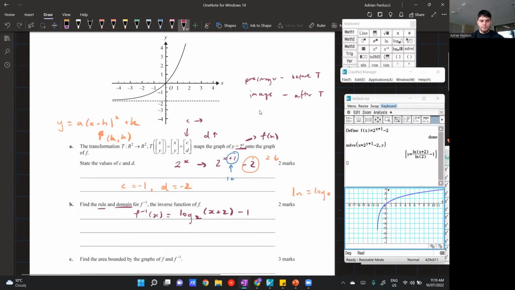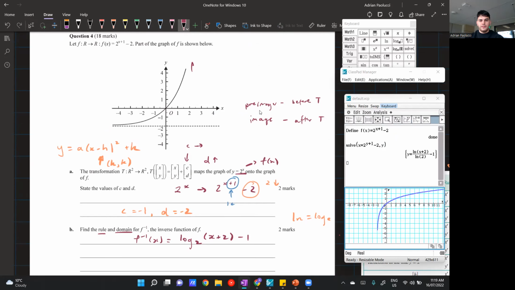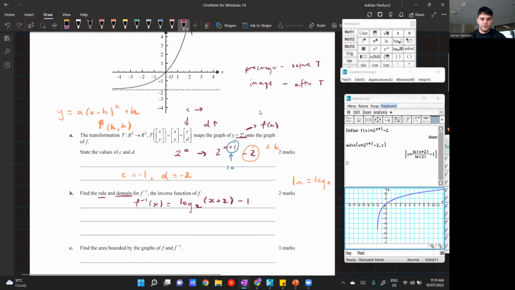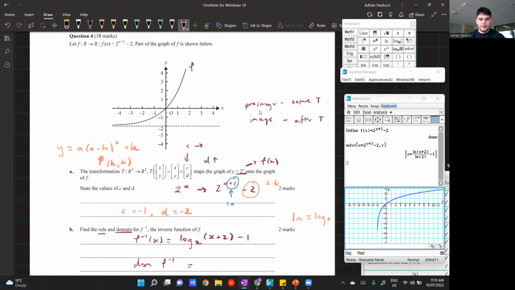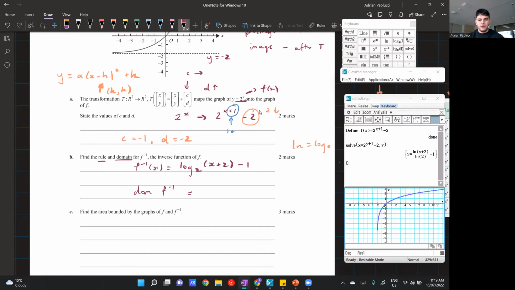But the easiest way of doing it is because they've given the graph here, we recognize that this is f. So the range of f is the same as the domain of f inverse. So I just write domain of f inverse is equal to, I don't have to say range of f, but I can use that to work it out. I can see the range of f is (-2, infinity), round bracket at -2, because we have an asymptote at y is equal to -2. That would be the same as the domain of f inverse. So 2 different ways of solving that one. Either way will get you the correct answer.